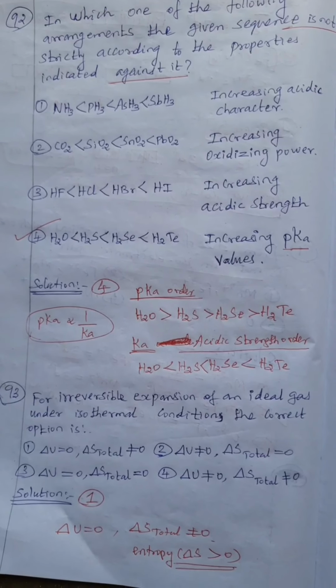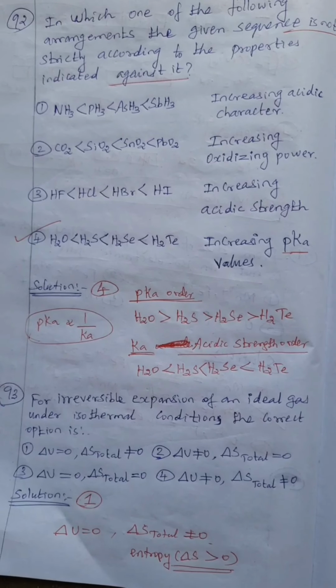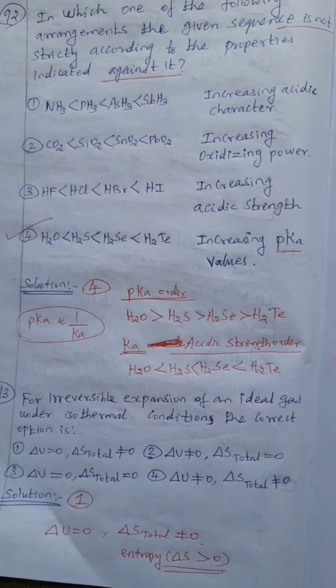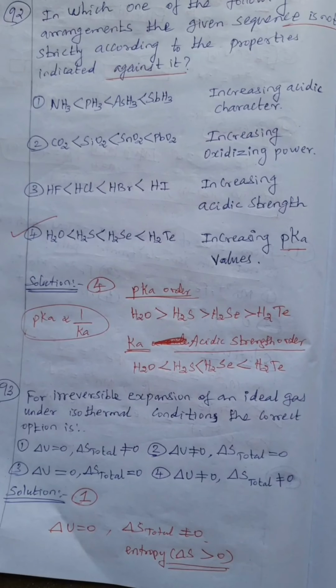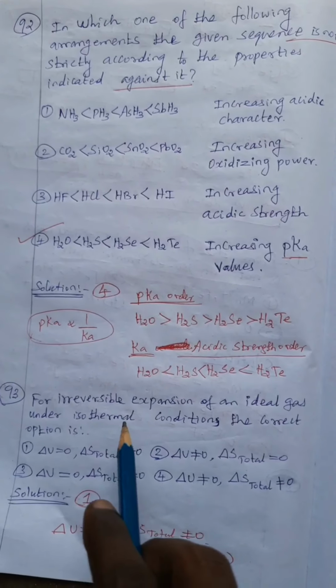Then HF, HCl, HBr, increasing acidic strength, is correct. Then H2O, H2S, H2Te, increasing pKa value is given. These are wrong, as these are decreasing pKa values. So 4 is the wrong answer.